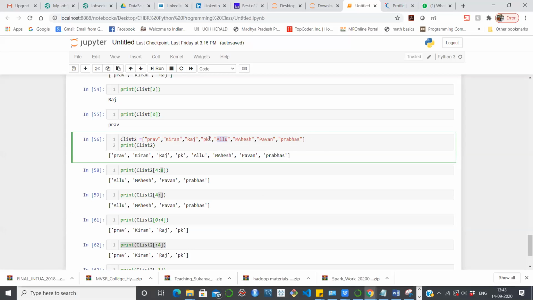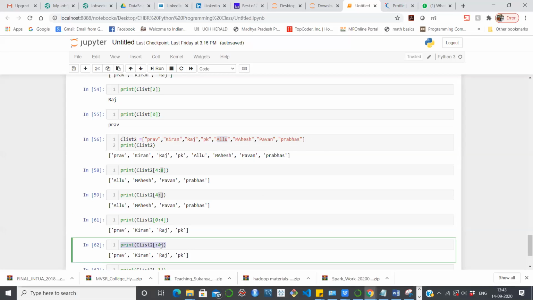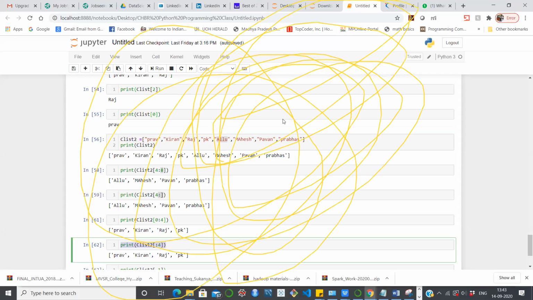In the same manner, if you wanted to give some indices... you know guys, please don't play with this screen, please.